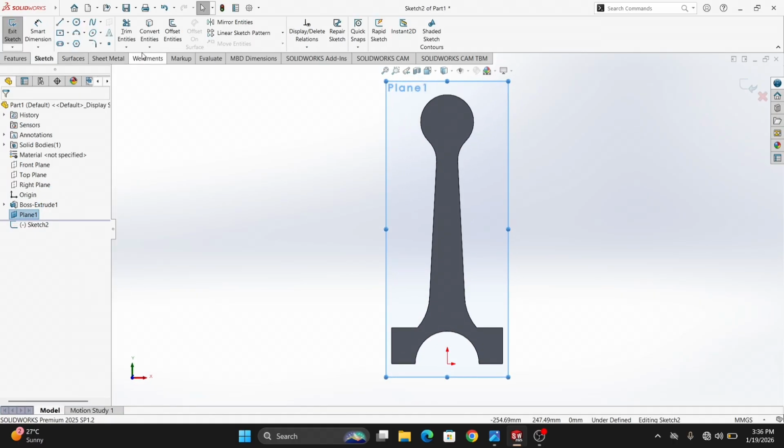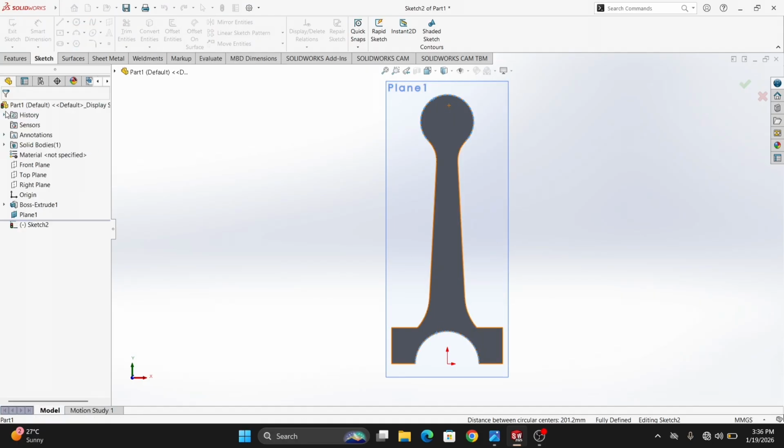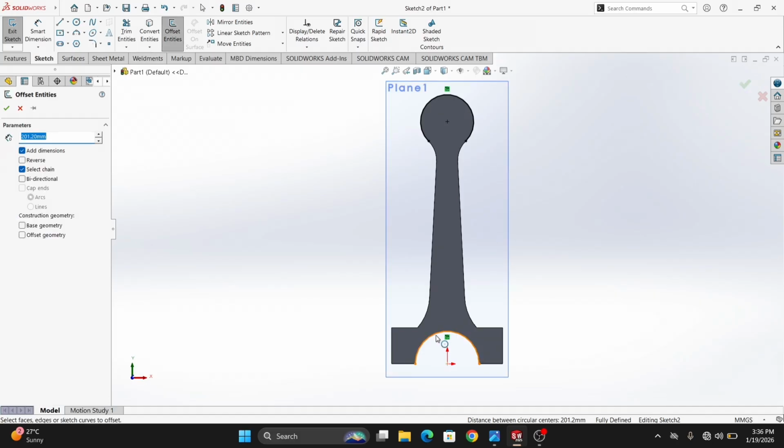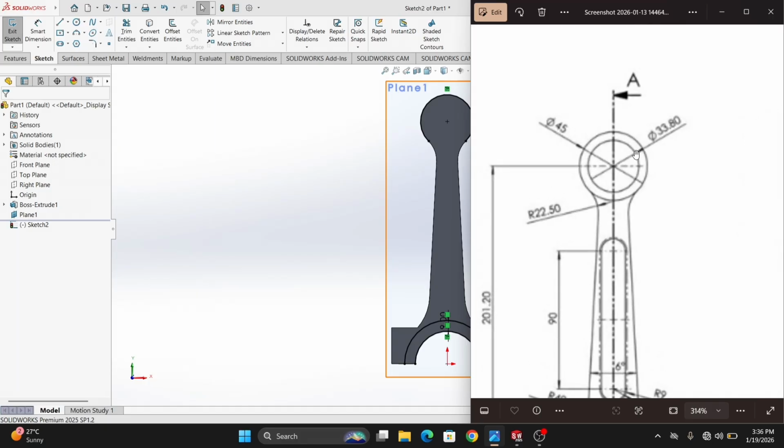Sketch. Convert entities: here this outer, this inner. Okay. Offset it this way, up to 9. Enter. Select 9 because of 27 and 36. Outer is 36, and 36 minus 27 is 9. So we can offset it. And here outer is 45.